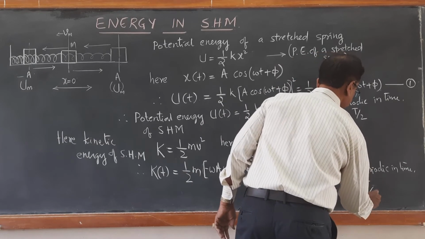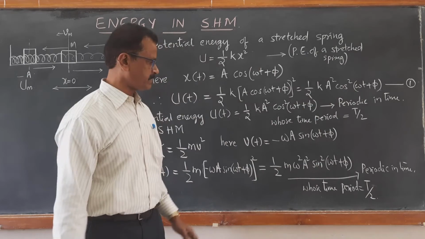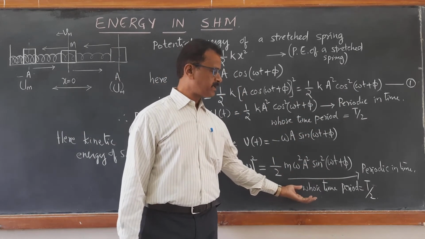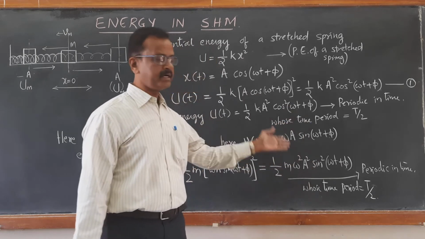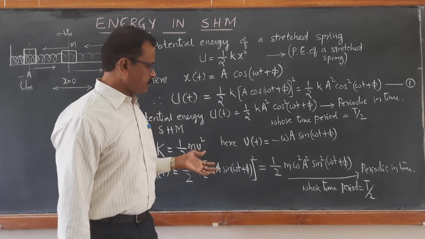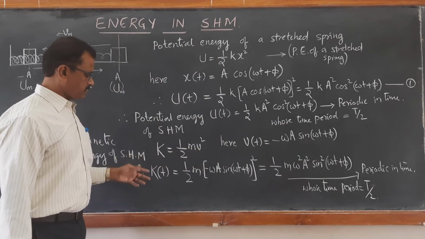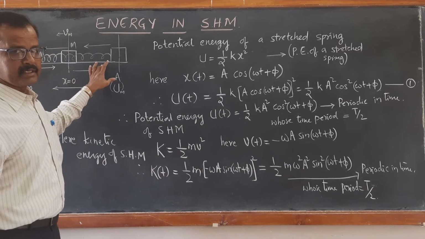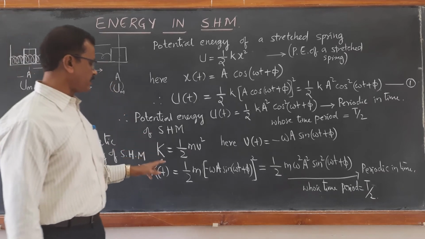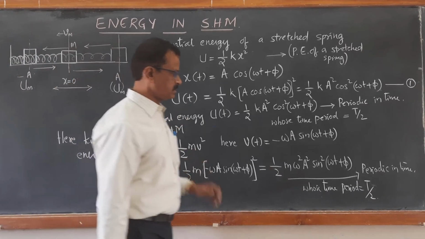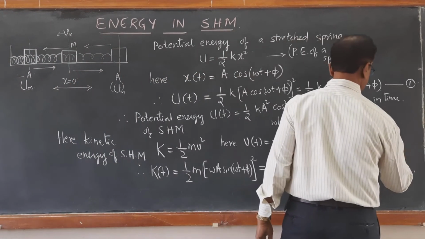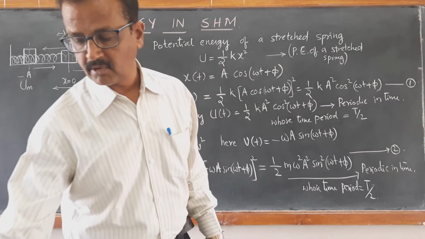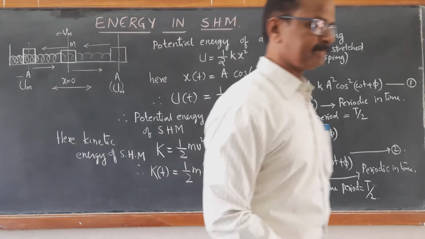Its time period is also T by 2 because it is a sine square function, which can be expressed in terms of the cos double function again. Therefore, its time period is T by 2. Both have the same time period T by 2, right? Now, at any given time t, the total energy of this oscillating body becomes the sum of kinetic and potential energies. We call this equation number 2.